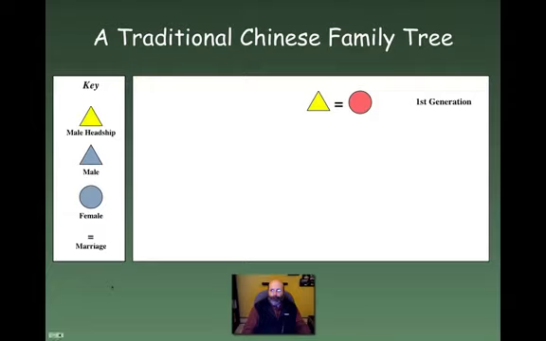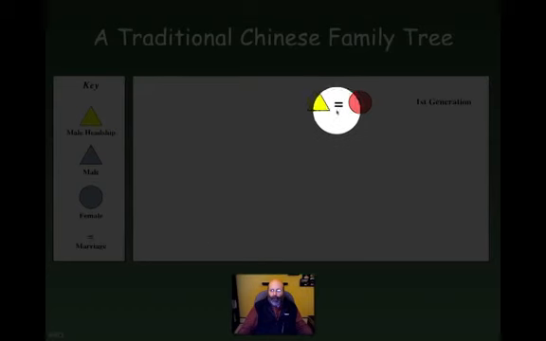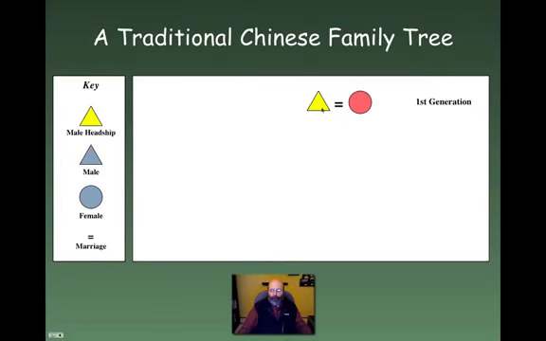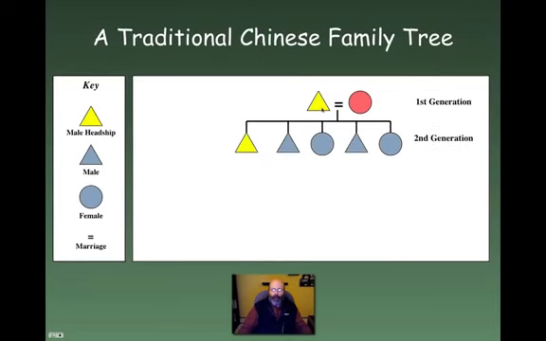We've got the first generation. In this case, we've got a woman who's married to a man. This man will be the head of the family. That's why he's marked in yellow. And then they will have children.